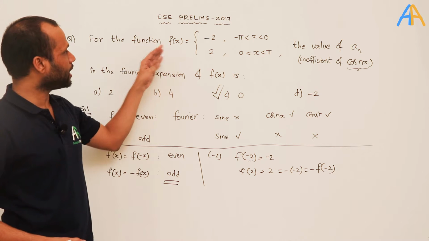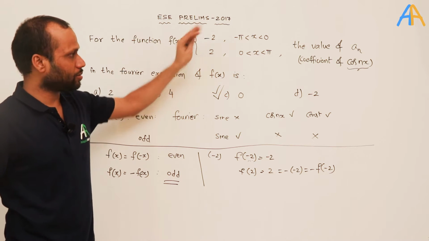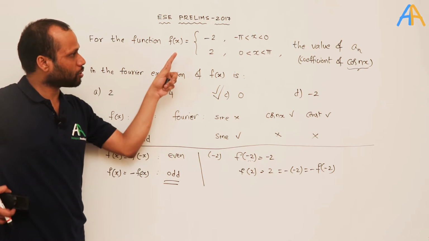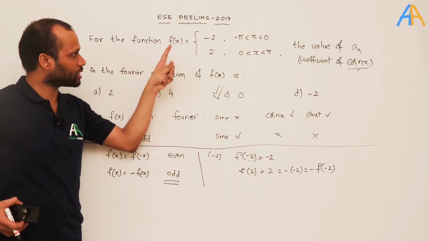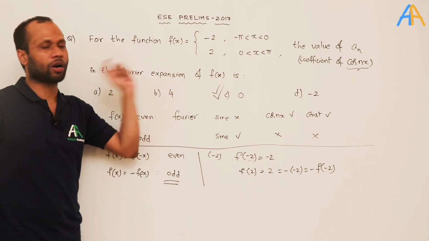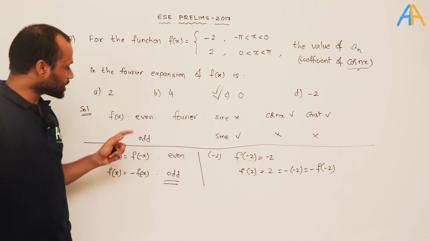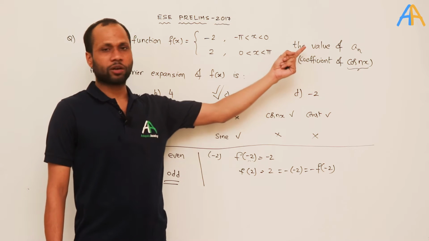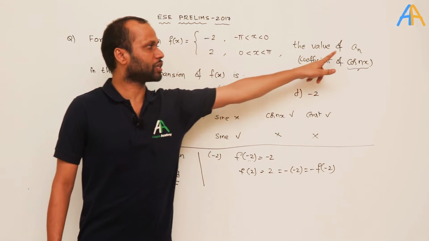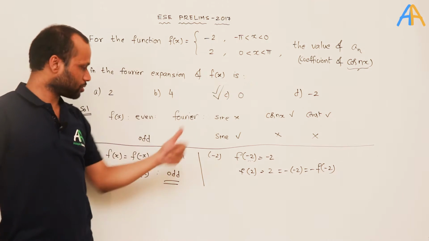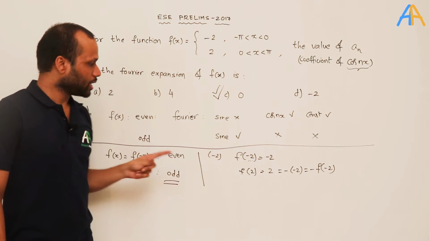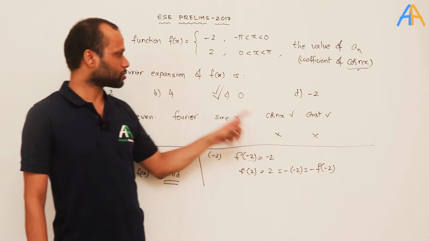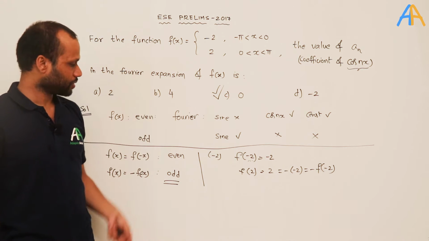So instead of evaluating the coefficient by the Euler formula, before going for the formula, just check whether the given function is even or odd. In case of an even function, the sine terms will not be there, so the coefficient of bn will be 0. In case of an odd function, the coefficient of cos nx and the constant will be 0. So the correct option here is 0.